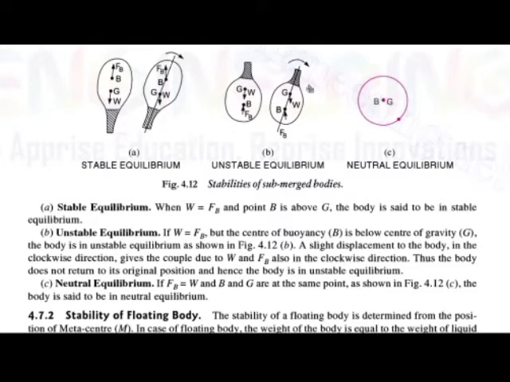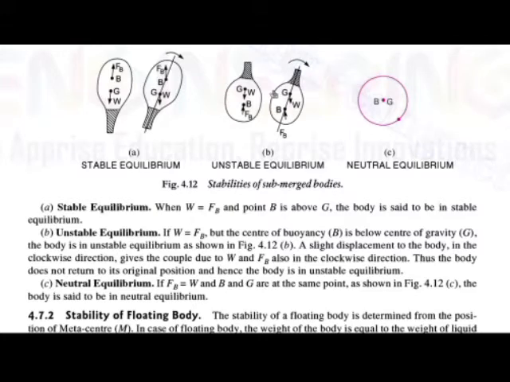Due to this angular displacement, the weight of the body is acting vertically downwards, and the force of buoyancy is acting vertically upwards. So they constitute a couple in the clockwise direction, and we are giving the angular displacement also in the clockwise direction. So both couples are in the clockwise direction.